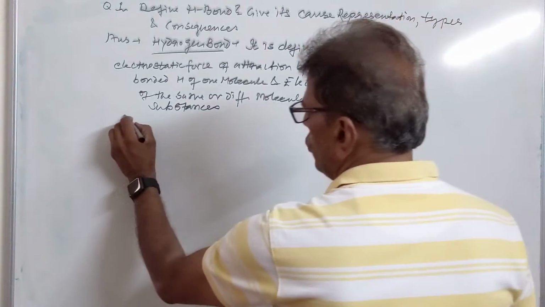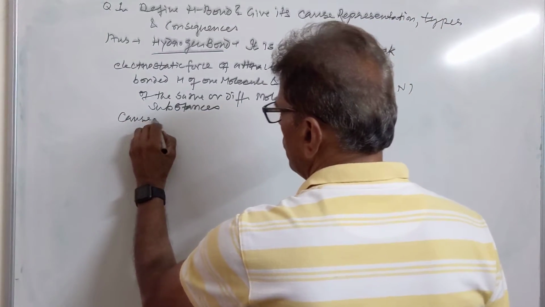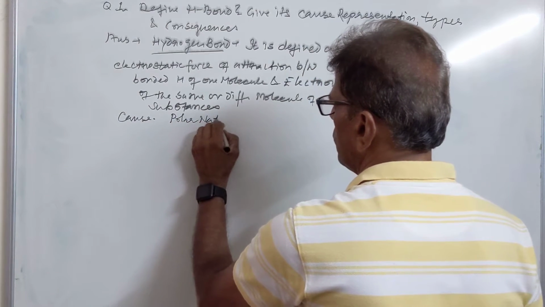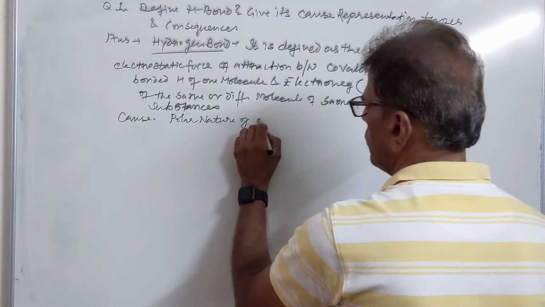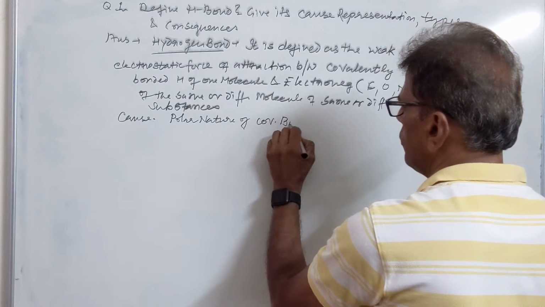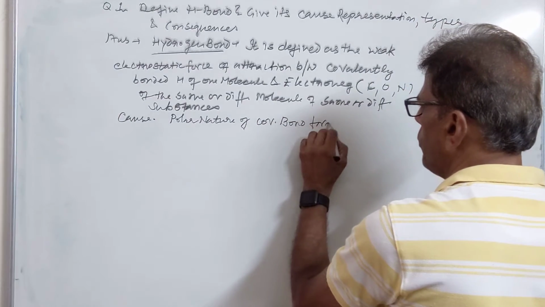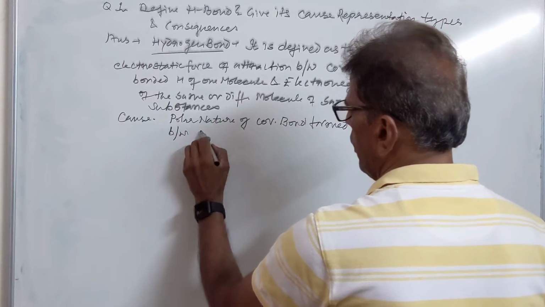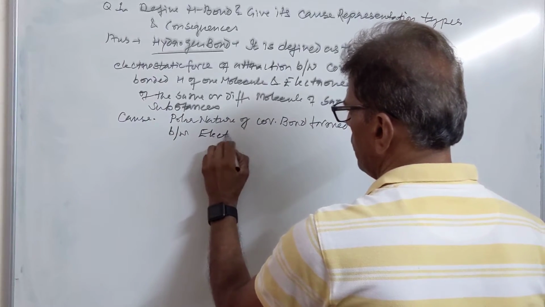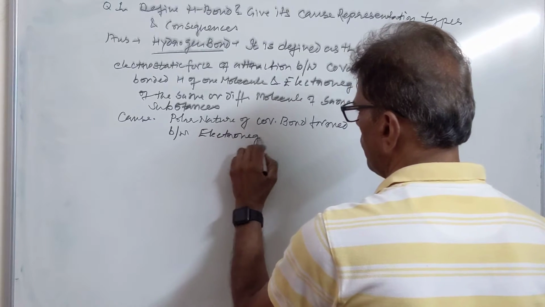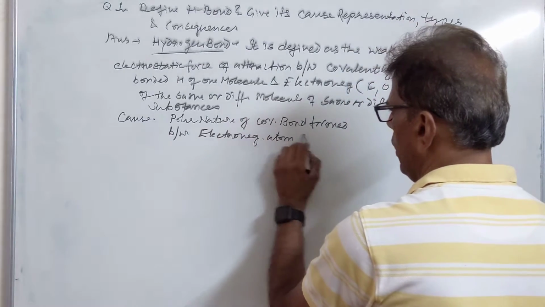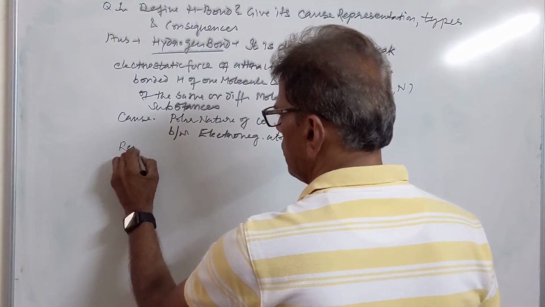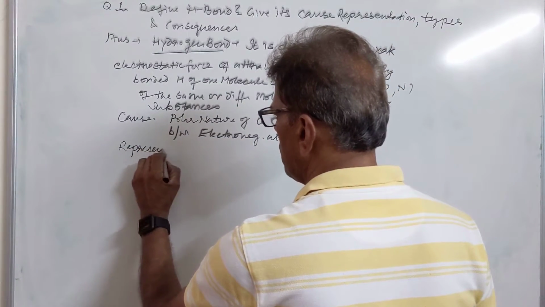Now, what is the cause of hydrogen bonding? I told you it is the polar nature of the covalent bond formed between an electronegative atom and hydrogen. Then we have the representation, how it is represented.